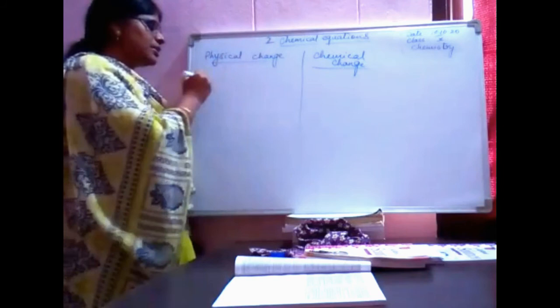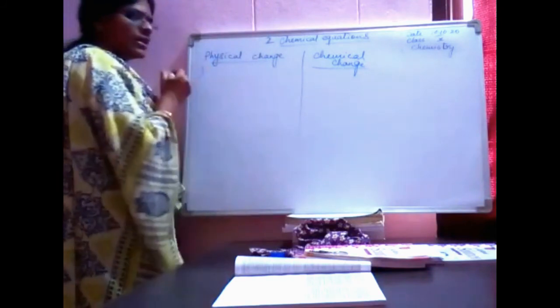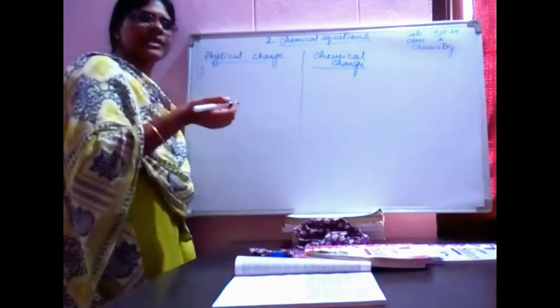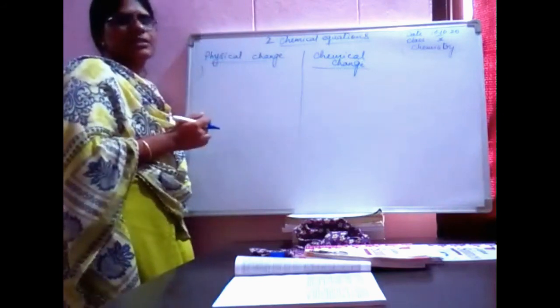See here, first thing is physical. Physical always means appearance. Okay?